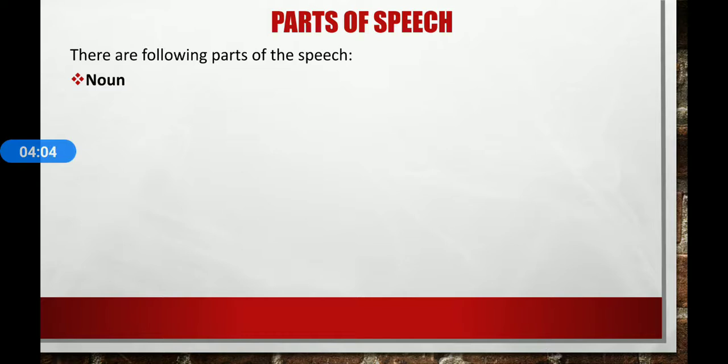There are the following parts of speech. The first, noun, a word for a person, place, or thing. For example, Rima, Chennai, box. Next, pronoun, a word that stands in for a noun. For example, he, she, I, we, they, me, her, us, him, them.